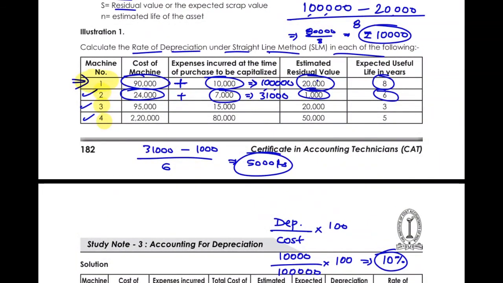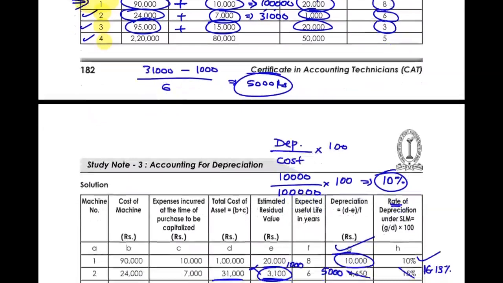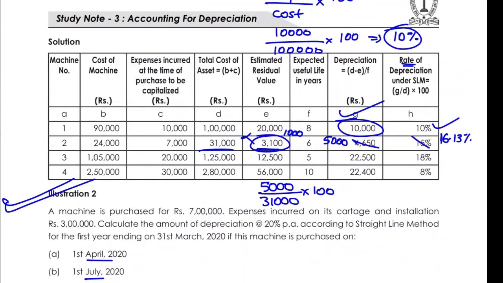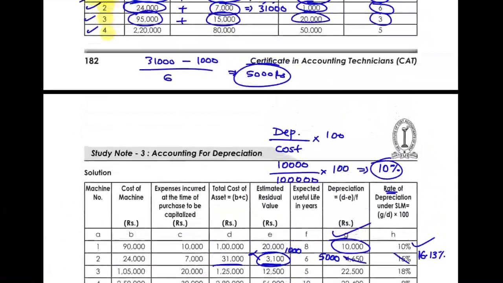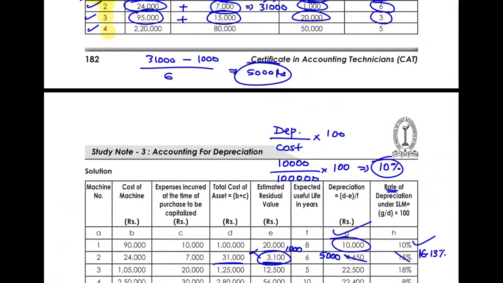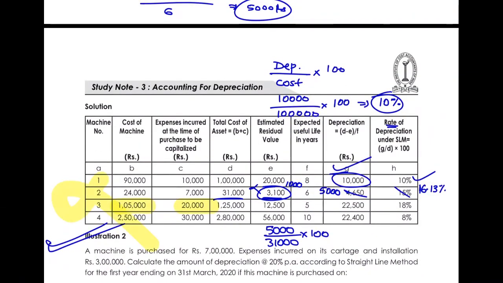In the third one, 95 plus 15. Okay, this will be 1,10,000. Residual value is 20,000. So it will be deducted from 1,10,000. So net value will be 90,000. 90,000 divided by 3 would be 30,000. So here also they have done it incorrectly. Cost of the machine. See, they have taken the cost itself incorrect. It is 95 plus 15, that is 1,20,000. Here they have written 1,05,000 and 20,000. So just ignore that, but do your calculations yourself. These are incorrect information.